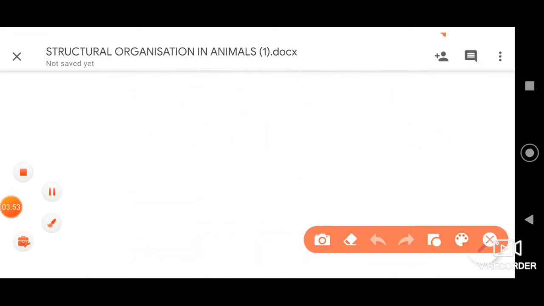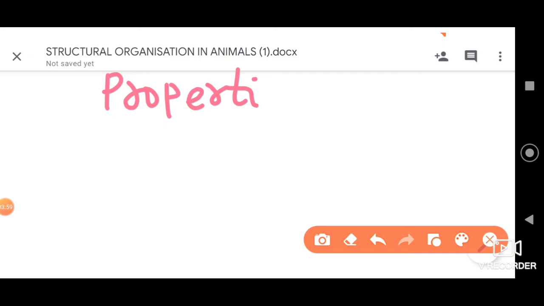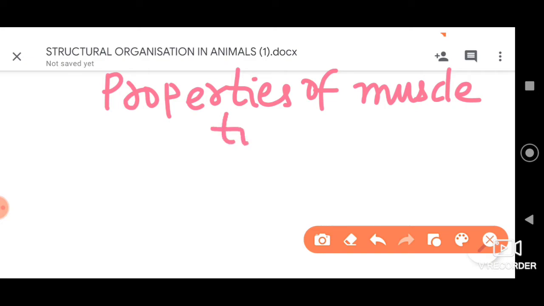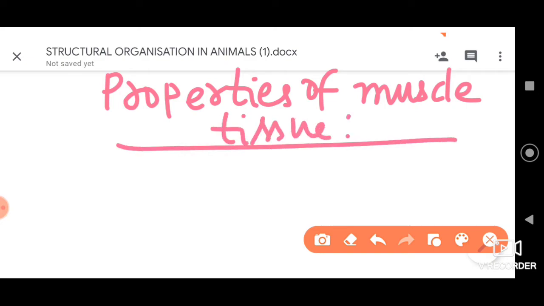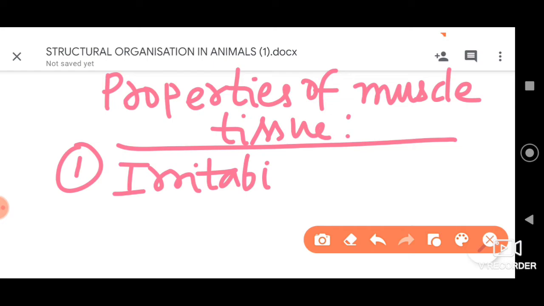Now next, let us move on to discussing the properties of muscle tissue. The first and most important property we are going to discuss now is irritability. What do we mean by irritability?